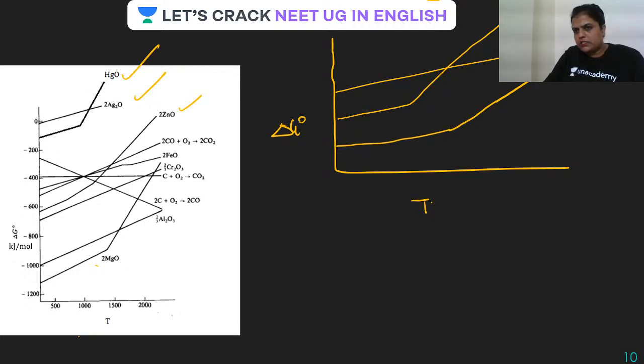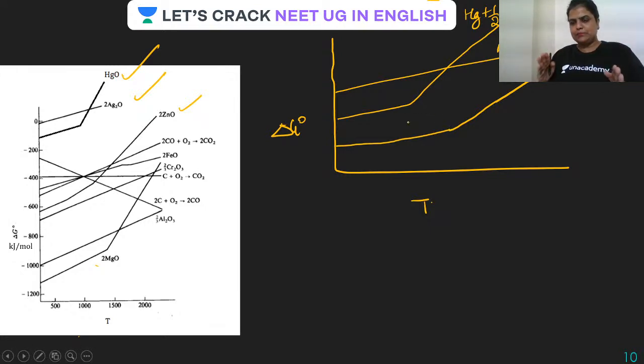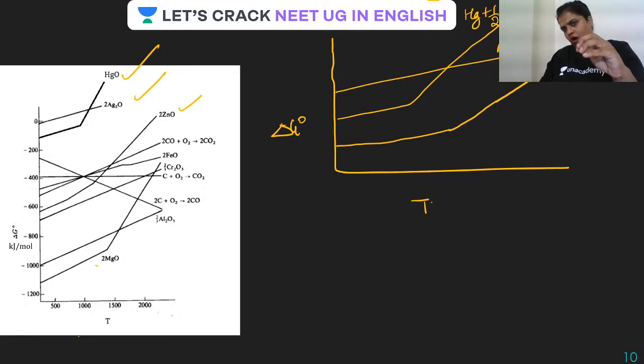So this is for zinc plus half O2 giving ZnO. This one is for Ag plus half O2 giving AgO. And this one is for Hg plus half O2 giving HgO. So guys, now let us see. There are three metal oxides here. Now the question is which can reduce which. So here you are going to get that which you have been looking for.